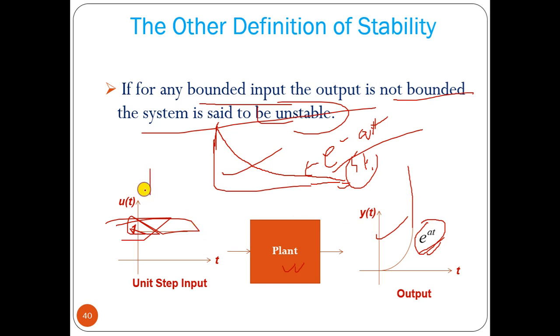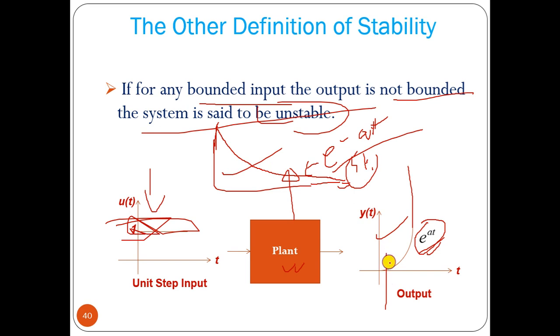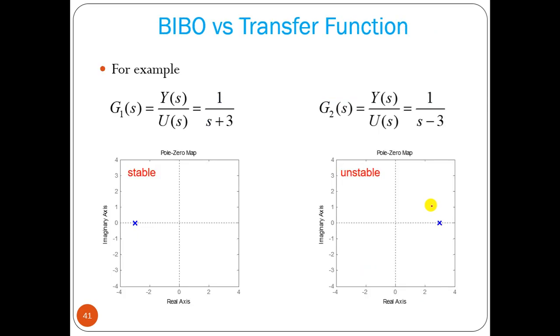If the input is bounded, the output should be bounded. This is the bounded output example, but this one is unbounded. It is going to infinity, it diverges, so it is called an unstable system. Okay, so this is the example of time response versus transfer function that I have taken.